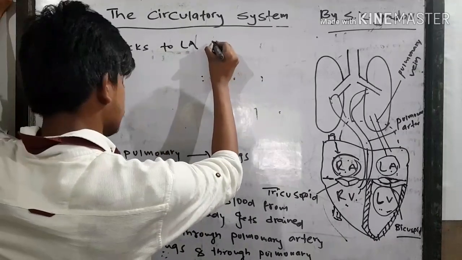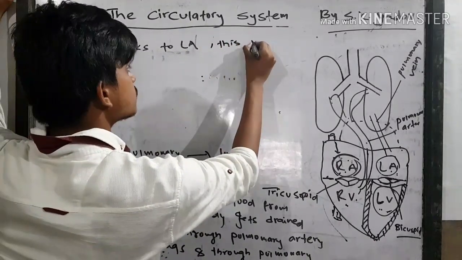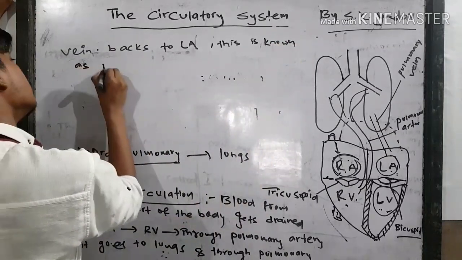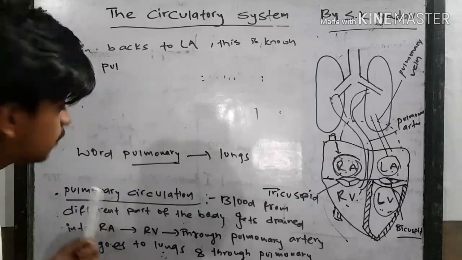So this is known as pulmonary circulation.